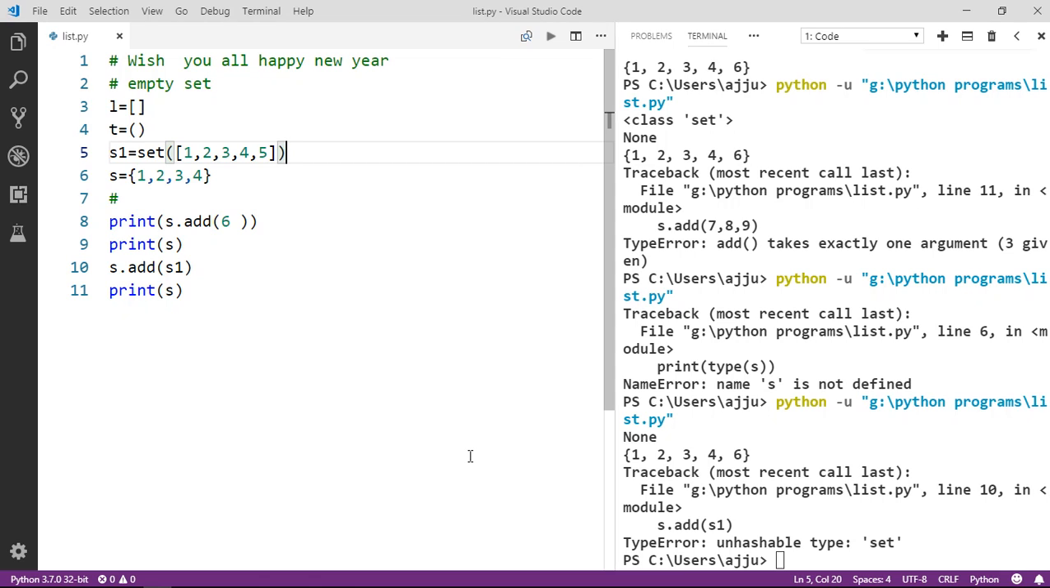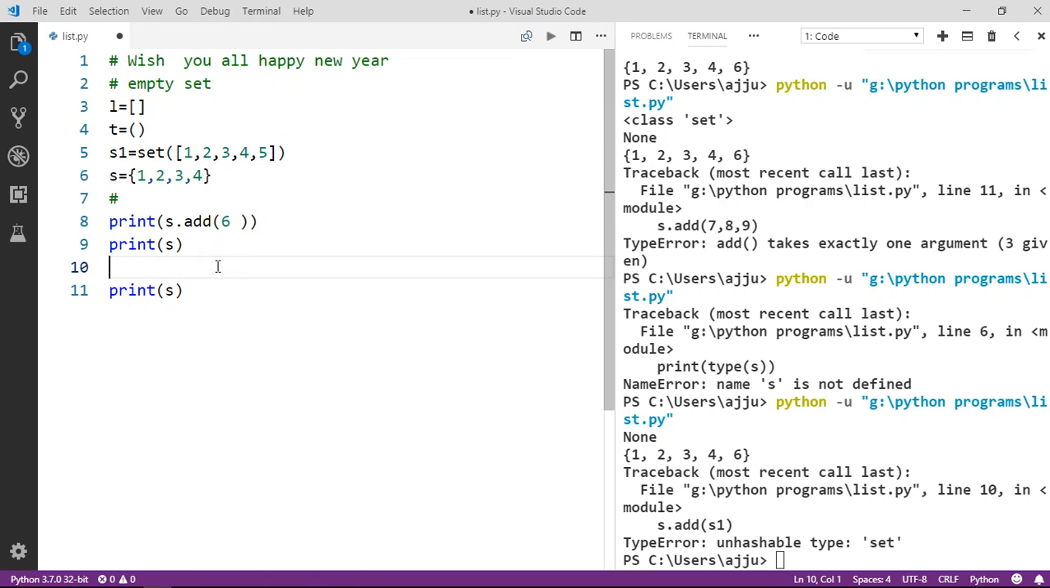So if you want to use the add function, we can add only one element at a time. If you try to add a whole iterable to a particular set, it is going to raise an error, an unhashable type. Even multiple values cannot be added at a time. So this is all about the add function, guys. If you want to add elements, you can use the add function.